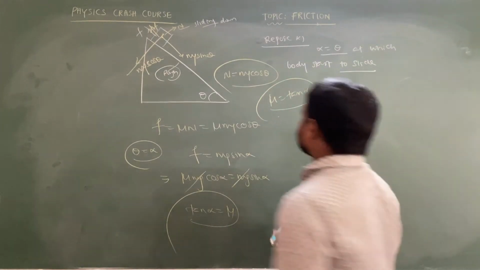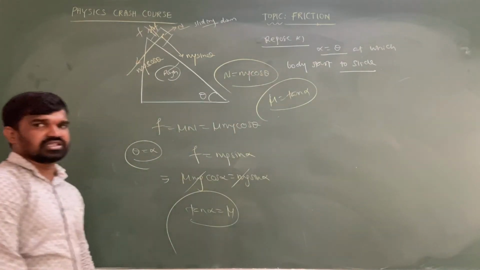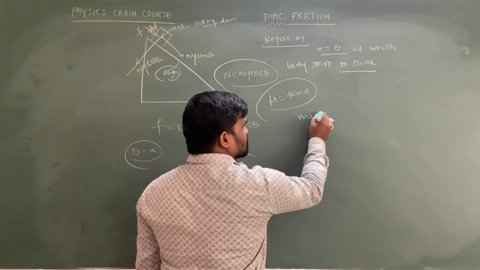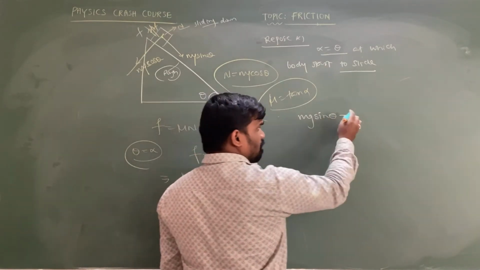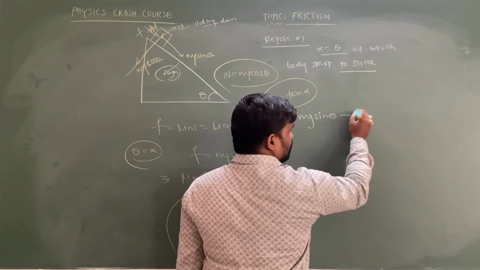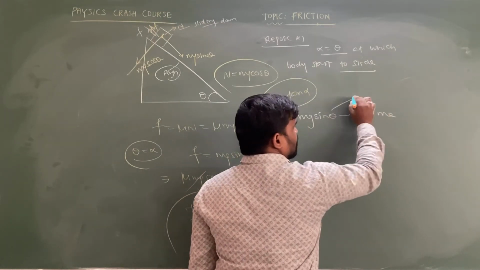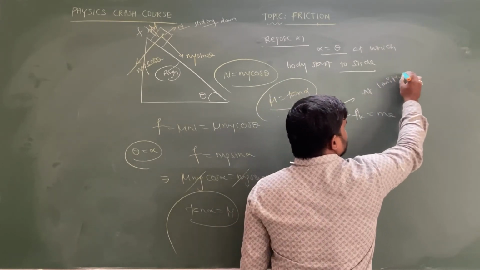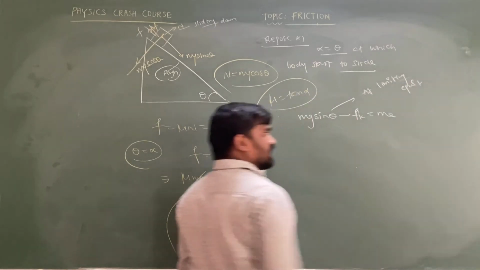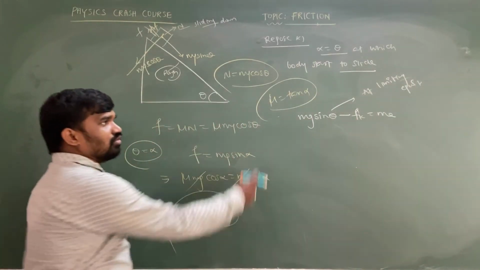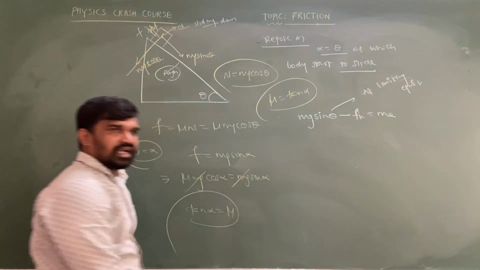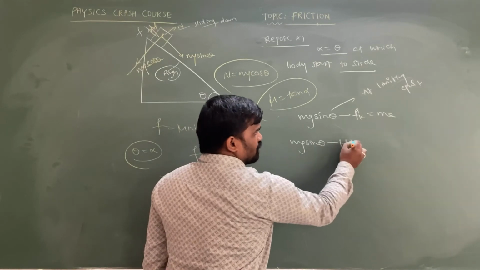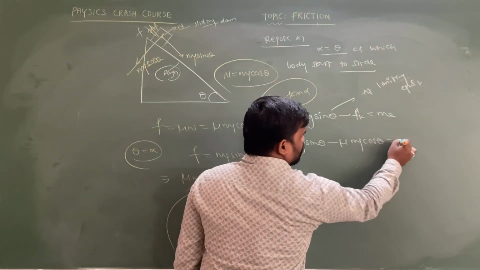Let us consider the object is going in the downward direction. The downward force is mg sin theta minus friction, minus kinetic friction, is equal to ma. This is what you are supposed to take. If the object is in limiting equilibrium on the inclined plane, downward force mg sin theta minus kinetic friction equal to ma. So mg sin theta minus mu into mg cos theta is equal to ma.